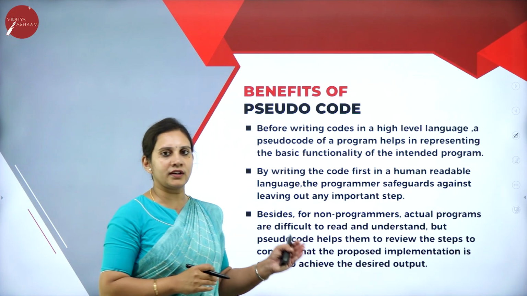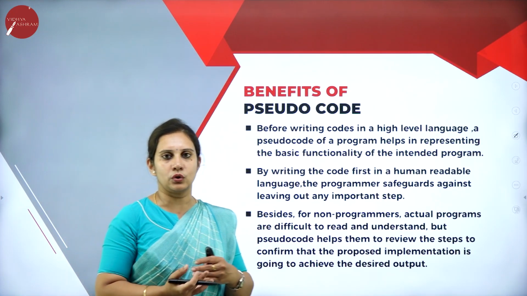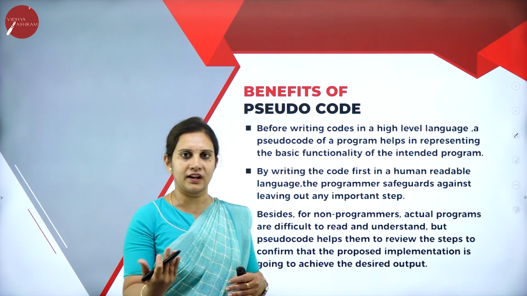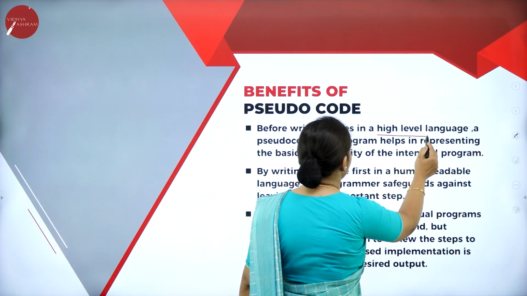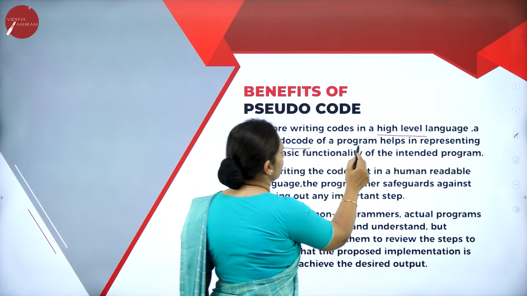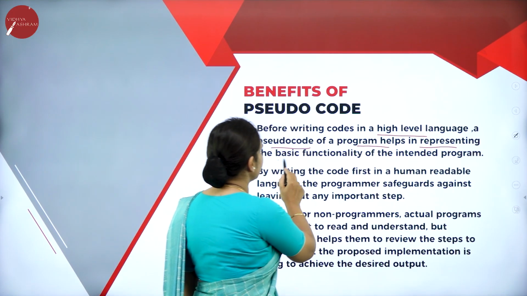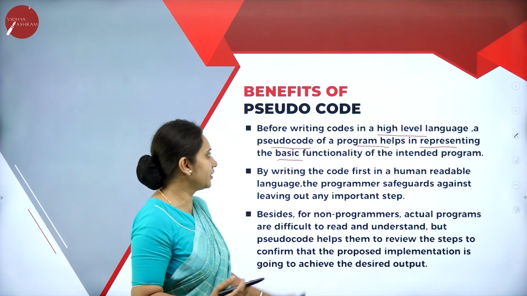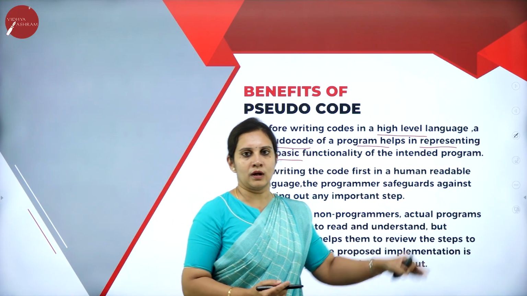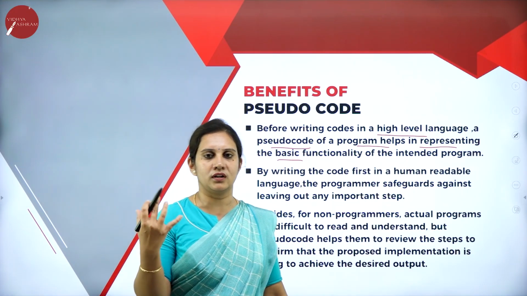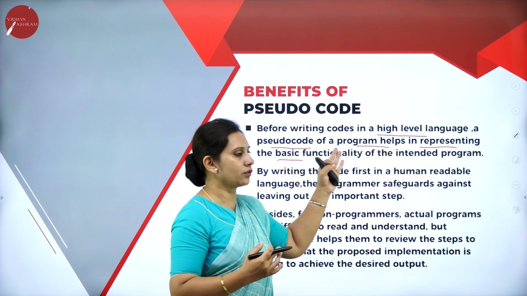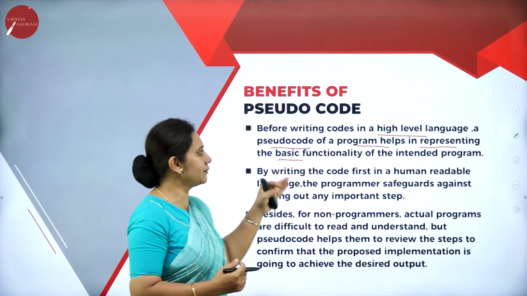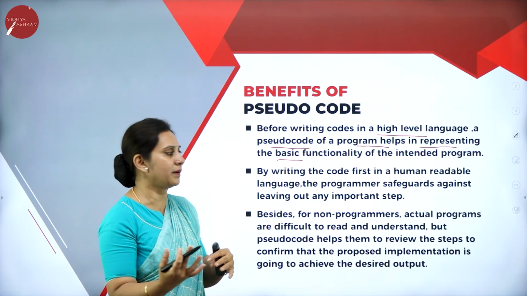So next, what exactly are the benefits of pseudocode when I learn, write and implement? Before writing code in a high level language, a pseudocode of a program helps in representing the basic functionality of the intended program, helping us understand it in a better way.